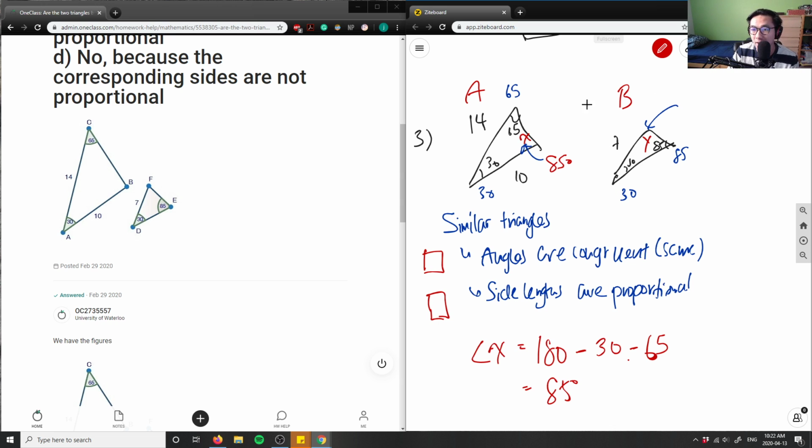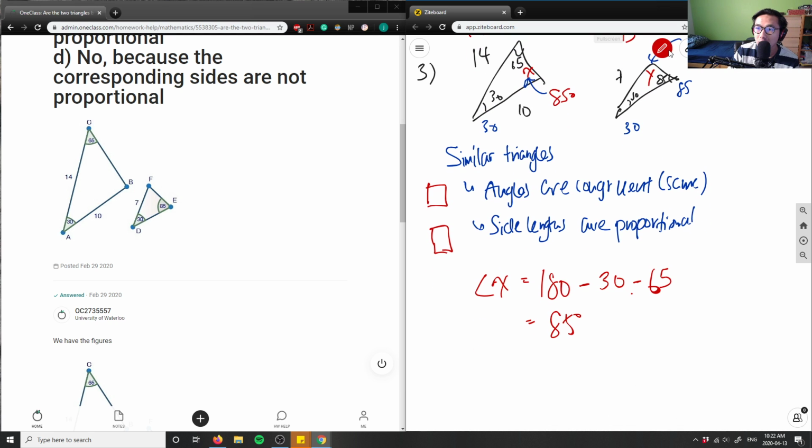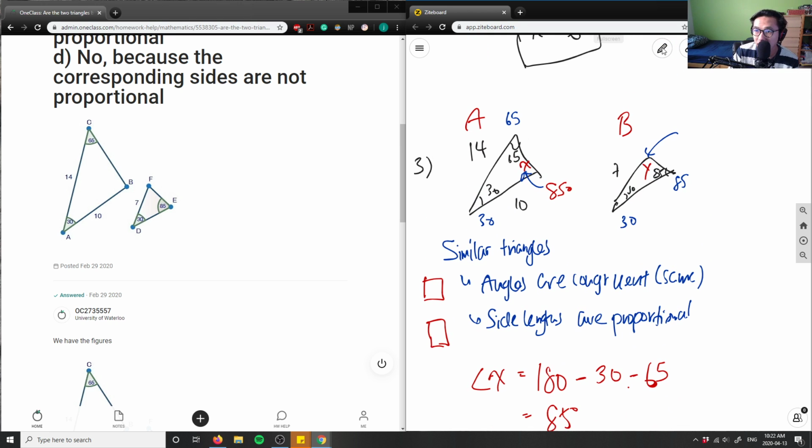And then let's look at triangle B here. I'm going to solve for angle y. Angle y is also 180 degrees minus, because it's still a triangle, here is 30 degrees and 85 degrees, right? So 180 minus 30 minus 85, and I should get 65 degrees. I'm just going to double check. 180 minus 30 minus 85 is 65 degrees. So angle y is 65.